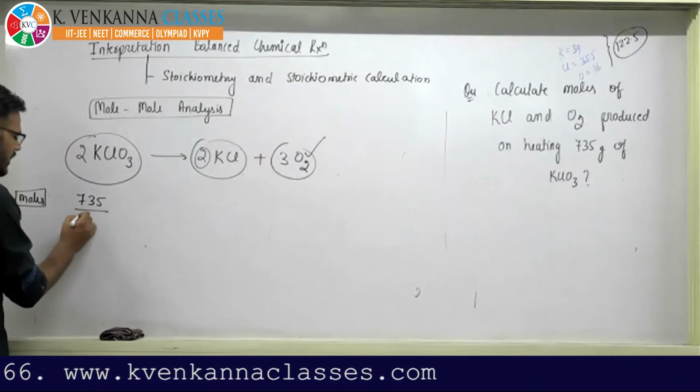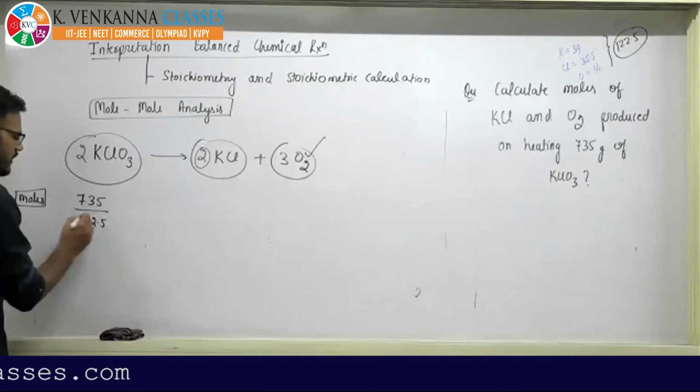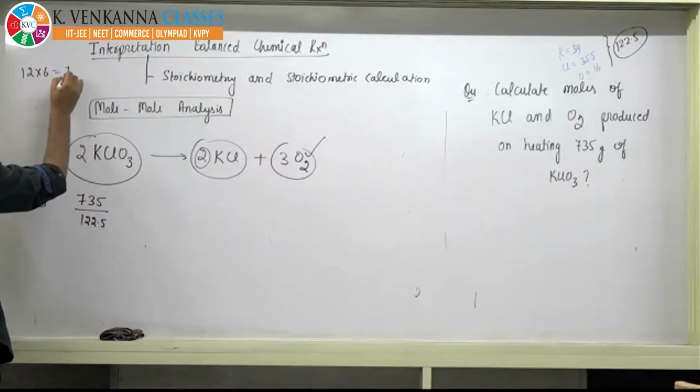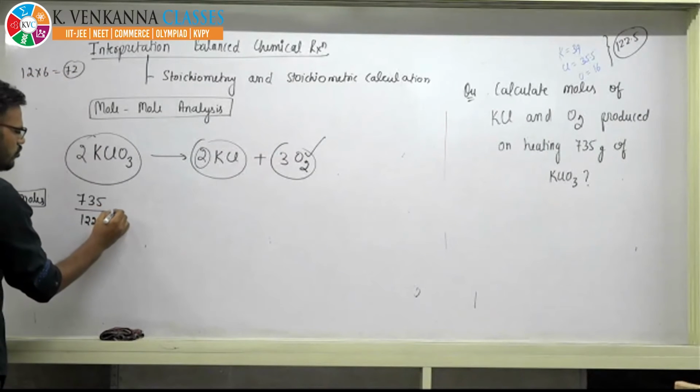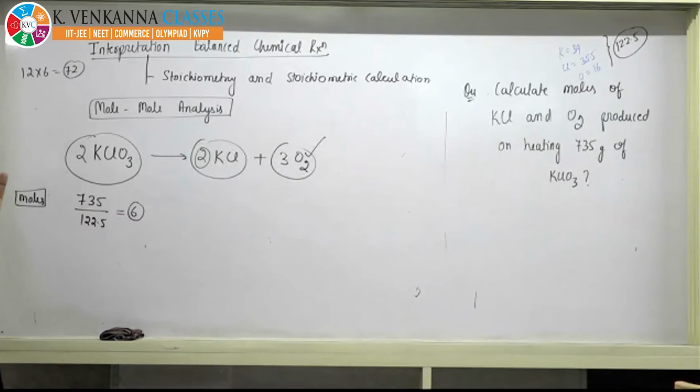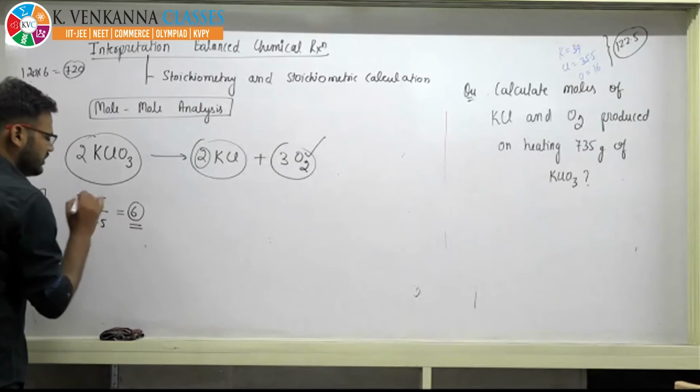So this calculation part, 122.5. If you see, you should understand 12 into 6 is 72, so this should be around 6. If you check, this is 6. I have given you such a number that it is 6. You do not have to multiply everything. Just check, it is 12 into 6, 72. If it were 120, then it would have been 720. So just use your basic common sense. So the moles of KClO3 is 6.